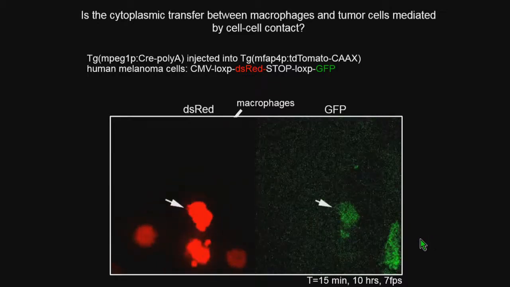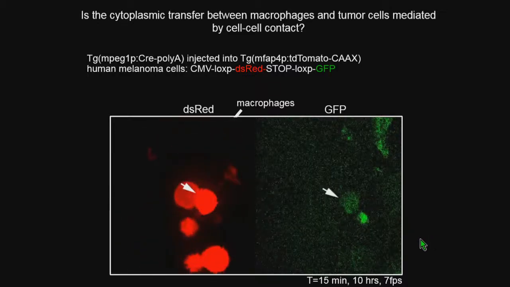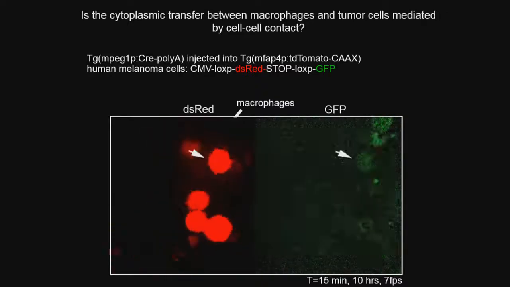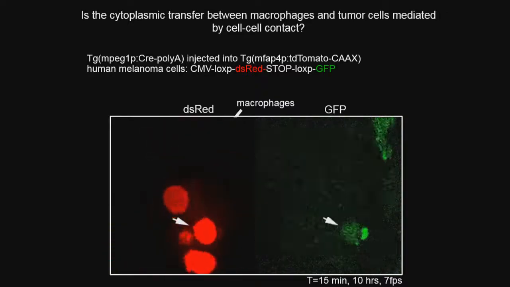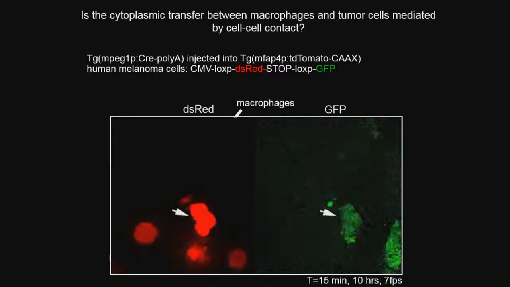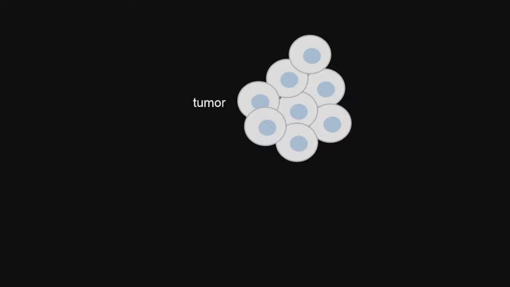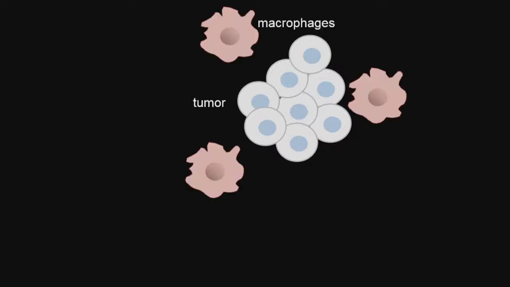So what this suggests is that cytoplasmic transfer of components from macrophages to tumor cells is cell contact mediated, and from our other experiments that this cytoplasmic transfer regulates dissemination. So here's our working model. In the primary tumor, there's a subset of tumor cells that can interact with components of the microenvironment, one of which being tumor-associated macrophages. The macrophages can then deliver their cytoplasm to tumor cells, either by exosomes.